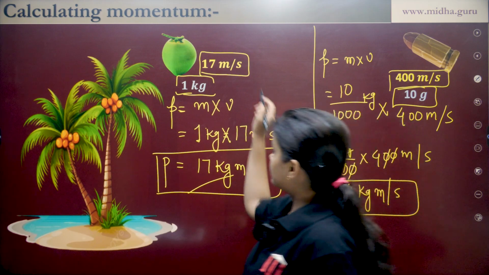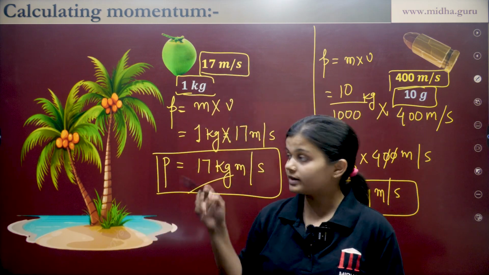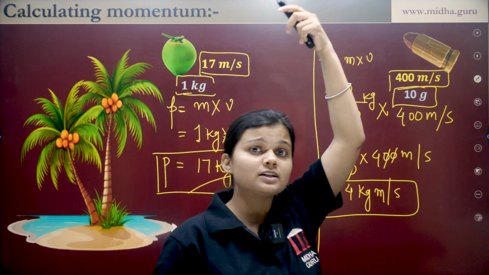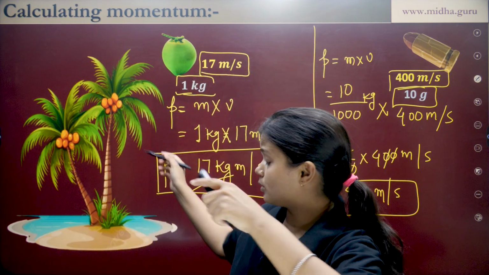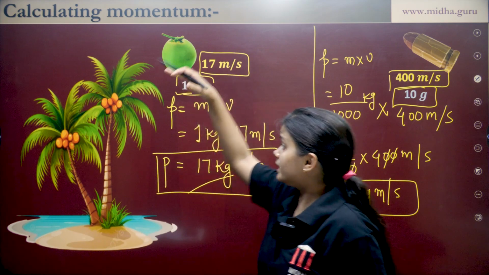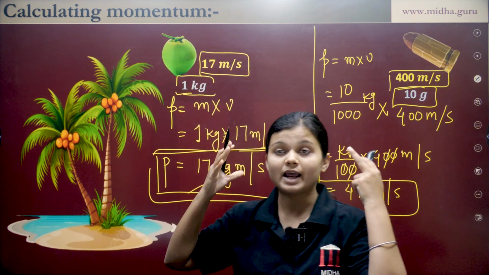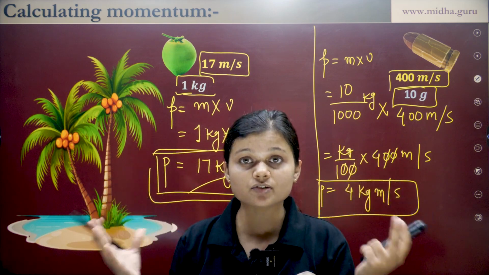So this is very large. So it is more dangerous. Why? When a falling coconut hits our head, it transfers this amount of momentum to our body and it is really dangerous.